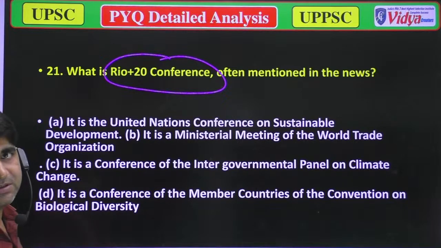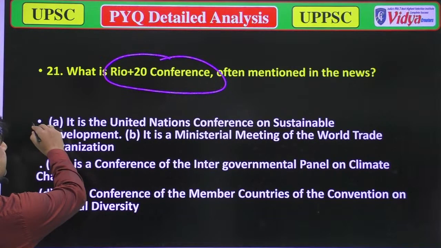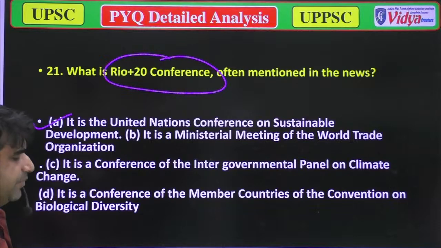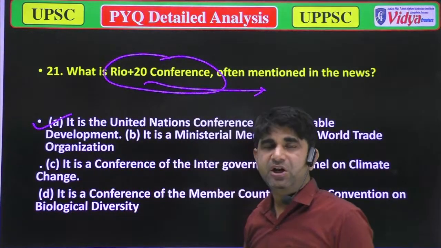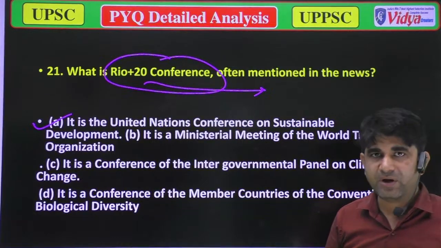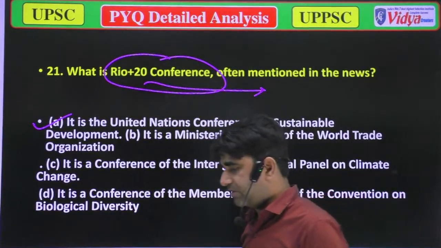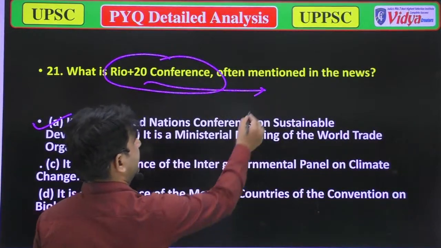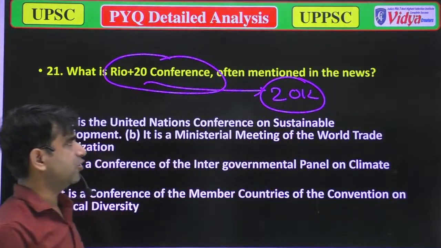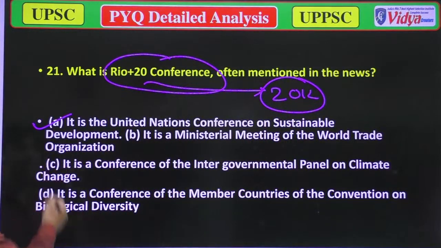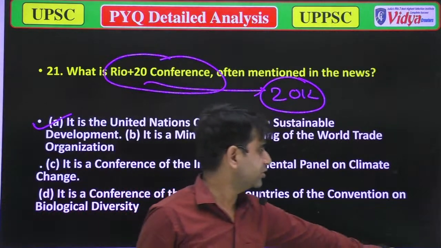So as we have discussed earlier, it is the United Nations Conference on Sustainable Development, because the Rio 20 conference was held at Rio de Janeiro in Brazil in 2012, and the main agenda is about sustainable development. So option A is correct. Now we'll move to the next question.